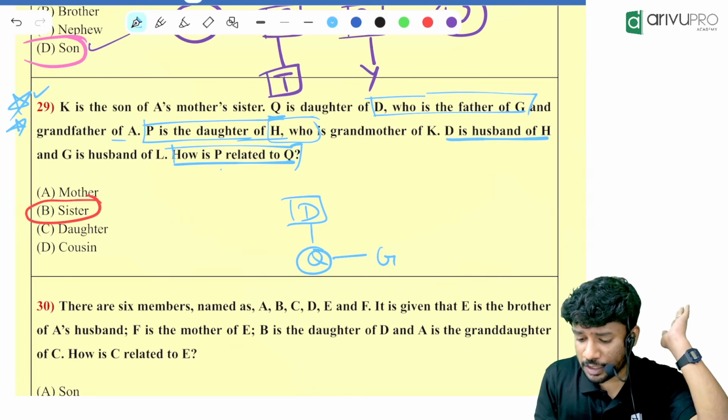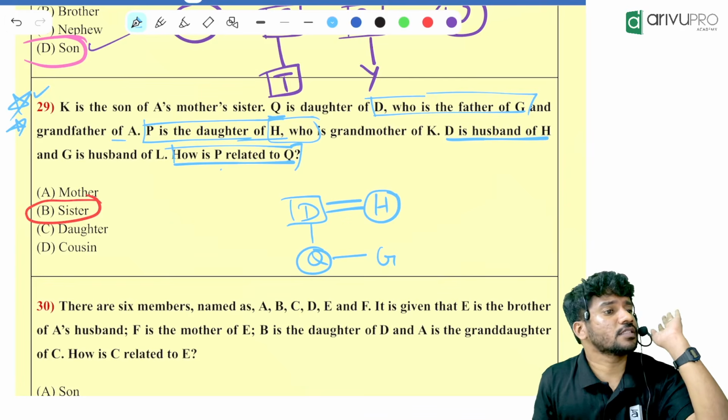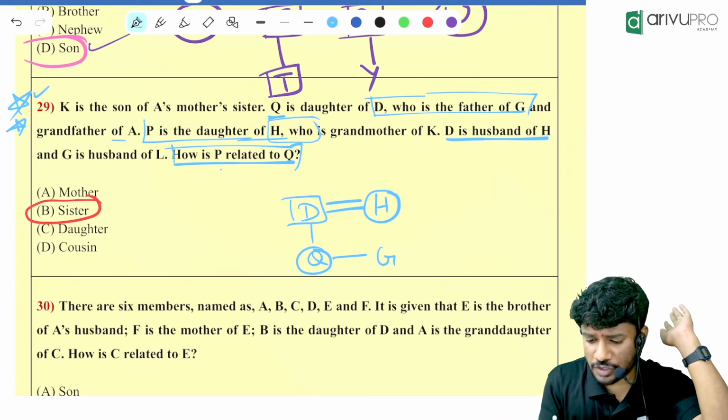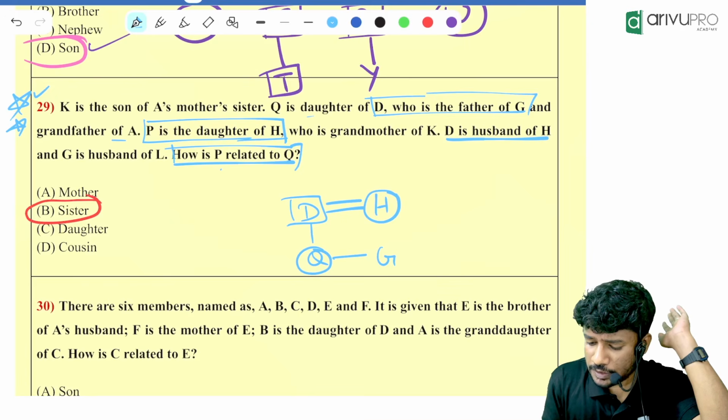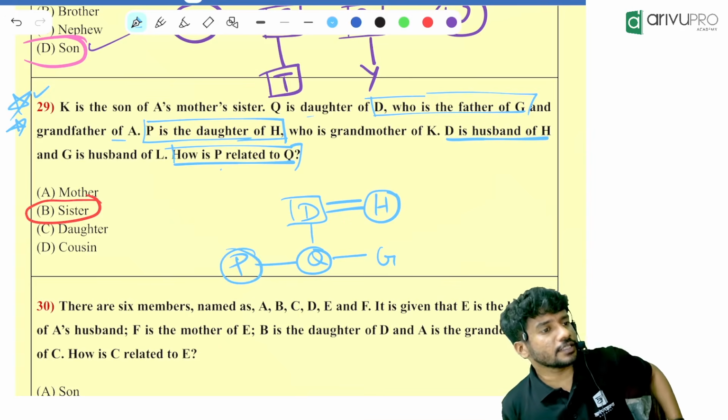D is the husband of H. That means H is the wife of D. Then we will go and connect P and H. P and H means P is the daughter of H. P is the daughter of H means P should be the sibling of Q and G, right? So P is over here. Since it is daughter, it is female.